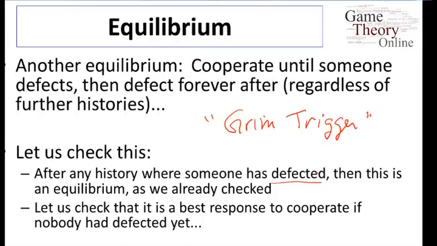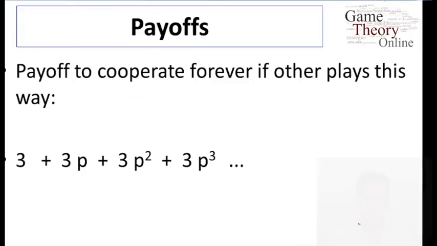So that's fine. What we need to check in order to make sure that this is a subgame perfect equilibrium is, if we start in a subgame where the players have cooperated up to this point, is it a best response to cooperate in the next period? So let's check that it's a best response to cooperate if nobody has defected yet.